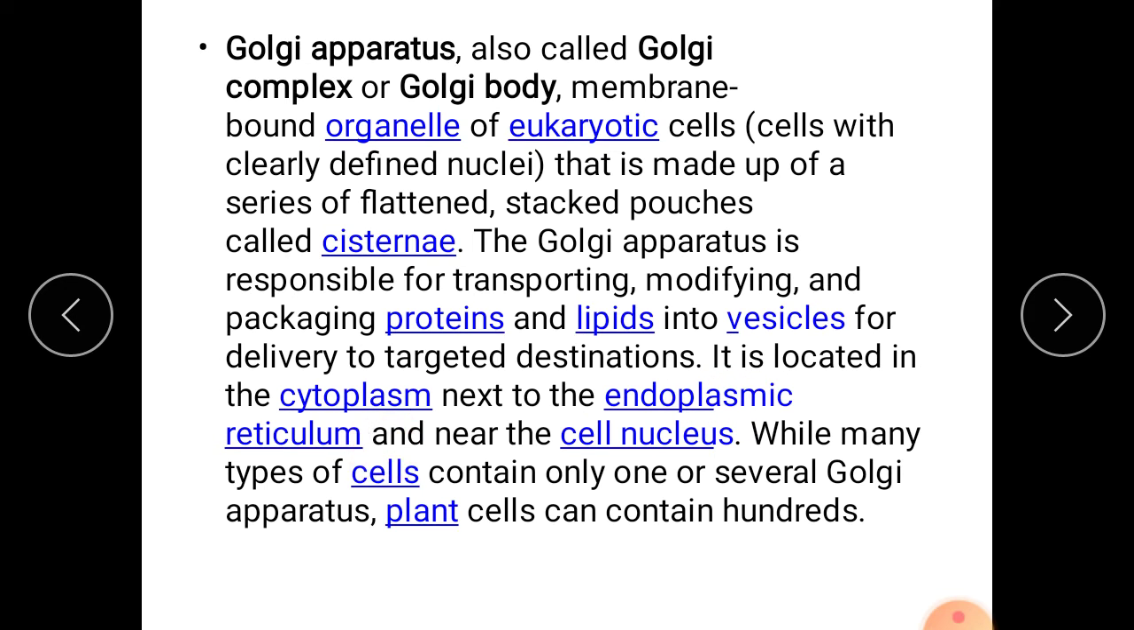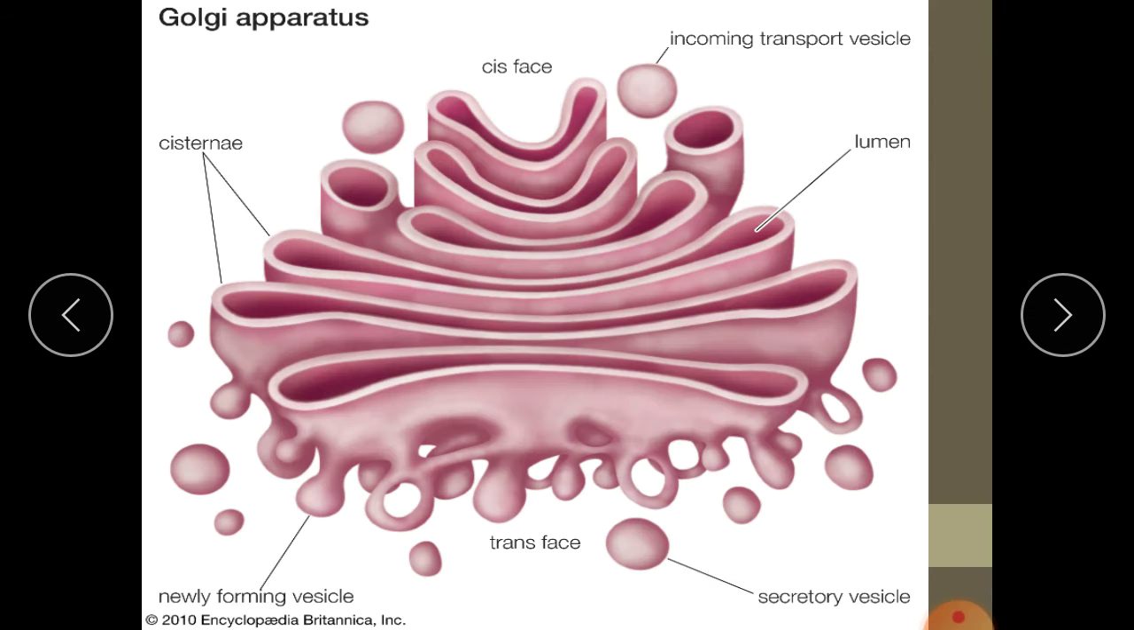It is located in the cytoplasm next to the endoplasmic reticulum. The endoplasmic reticulum, Golgi complex, and lysosomes are all functionally interconnected, and all together are known as endomembrane cell organelles. It lies in the cytoplasm next to the endoplasmic reticulum and near the cell nucleus. While many types of cells contain only one or several Golgi apparatus, plant cells contain hundreds of Golgi complexes.